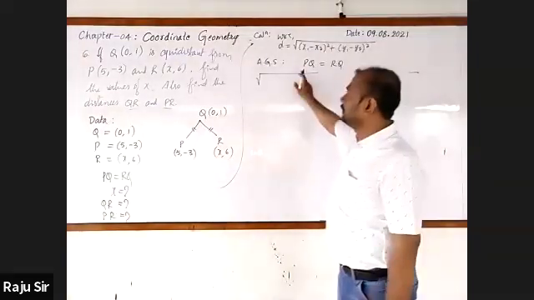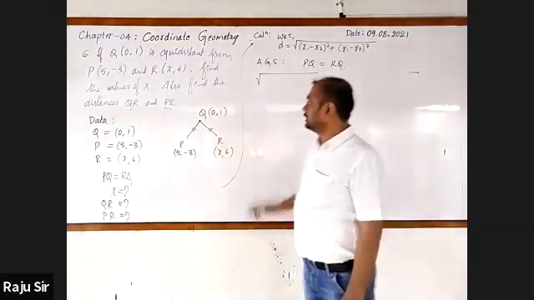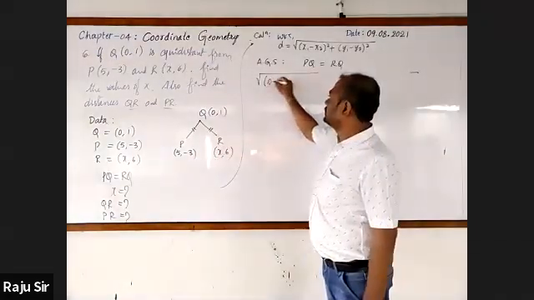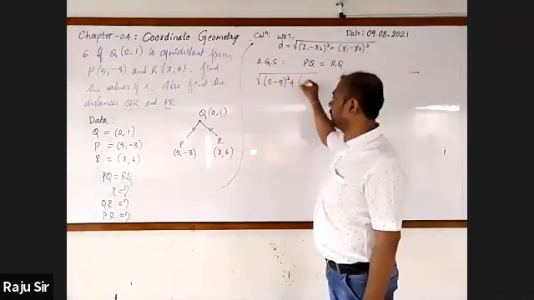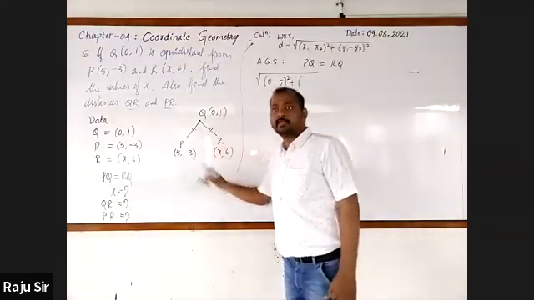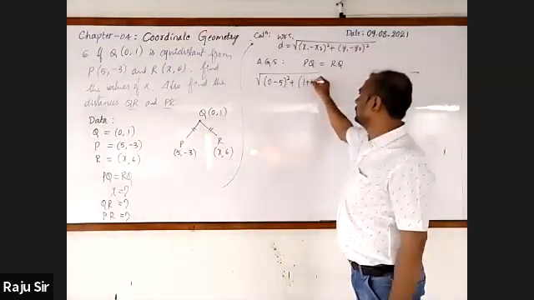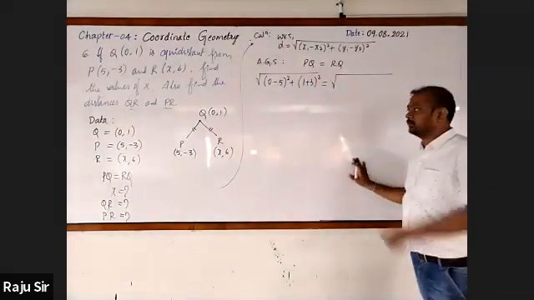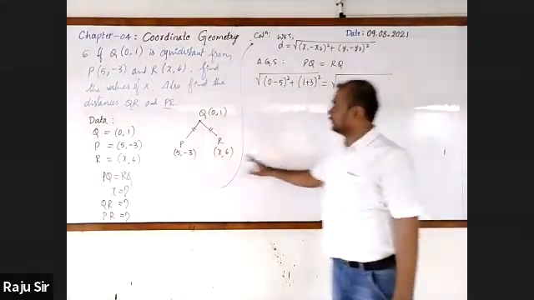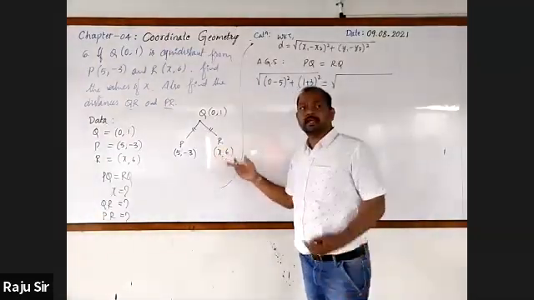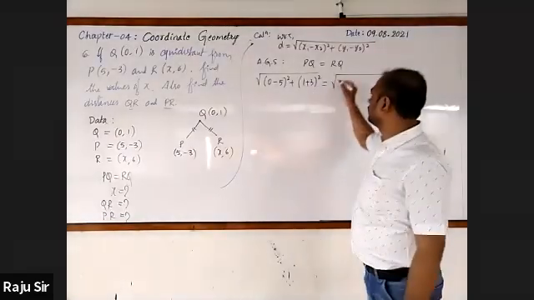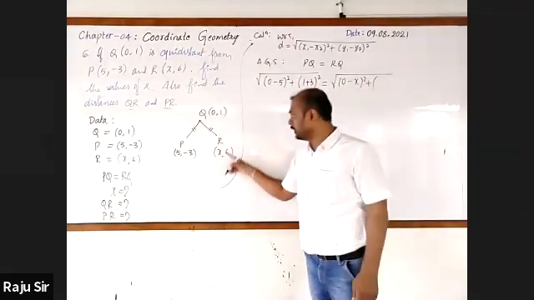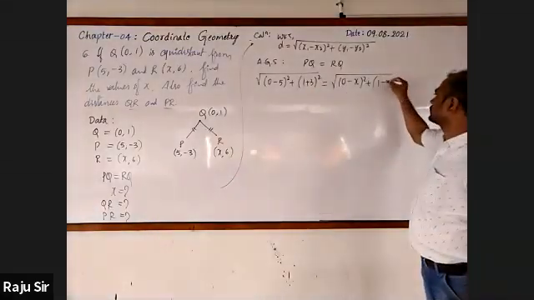First substitute. PQ is the square root of (0 minus 5) whole square plus (1 minus (-3)) whole square, that is 1 plus 3 whole square. Next, it is equal to the square root of RQ, which is (0 minus x) whole square, then (1 minus 6) whole square.